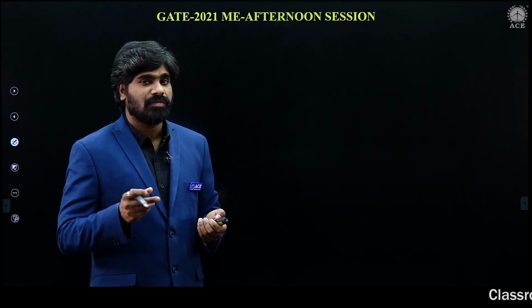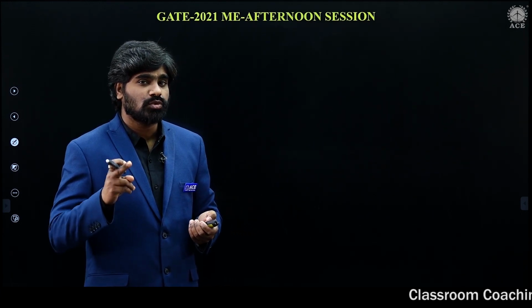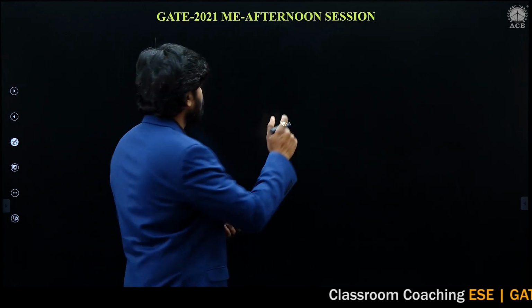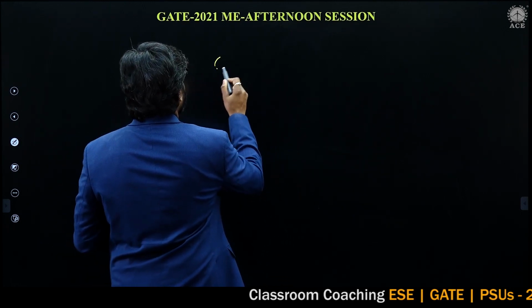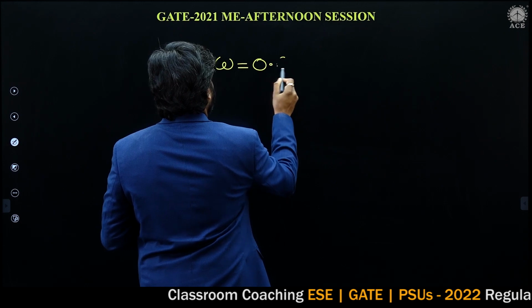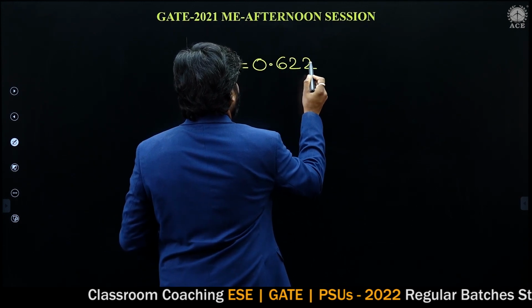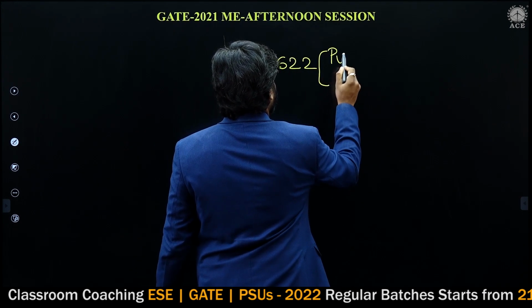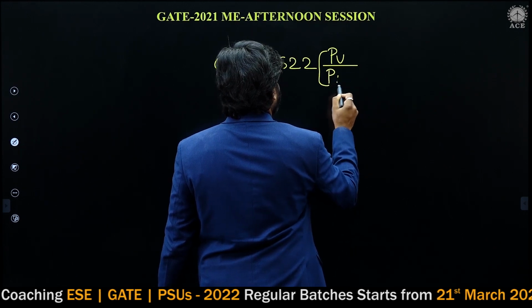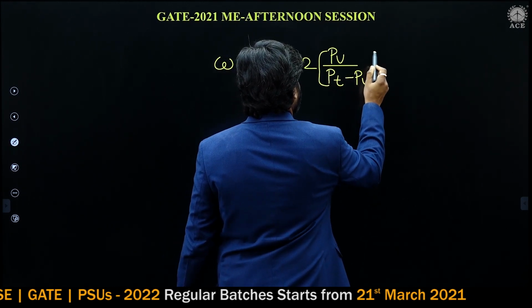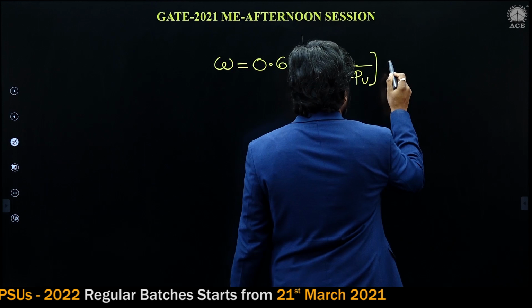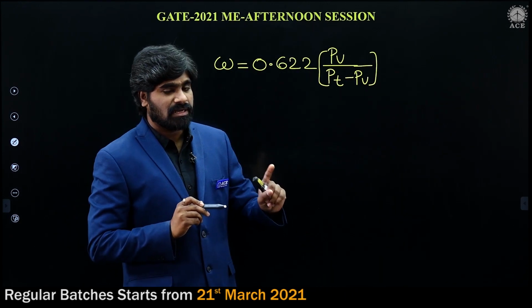What is specific humidity? We know very well. Specific humidity omega equals 0.622 PV by PT minus PV. This is the specific humidity equation.